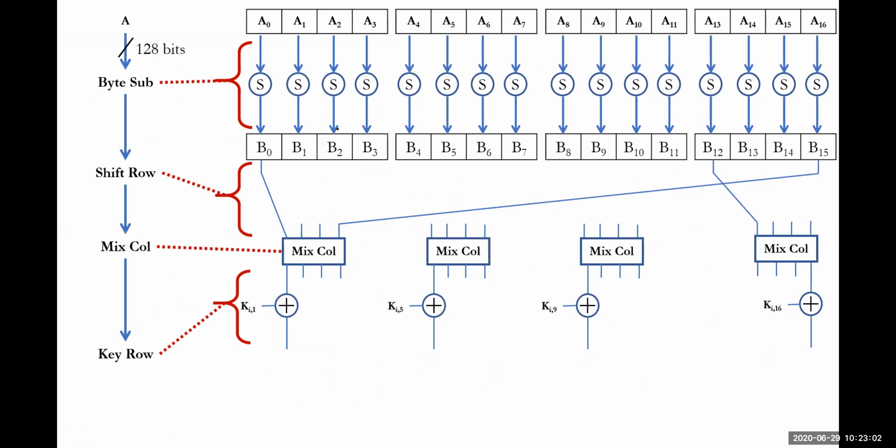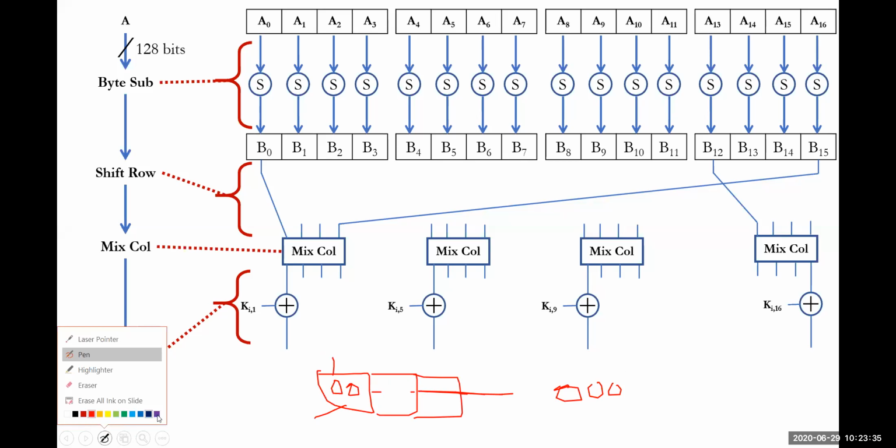Suppose I have submitted 128 zeros here. First 8 zeros will be A0, second 8 zeros will be A1, third 8 zeros will be A2, and so on.